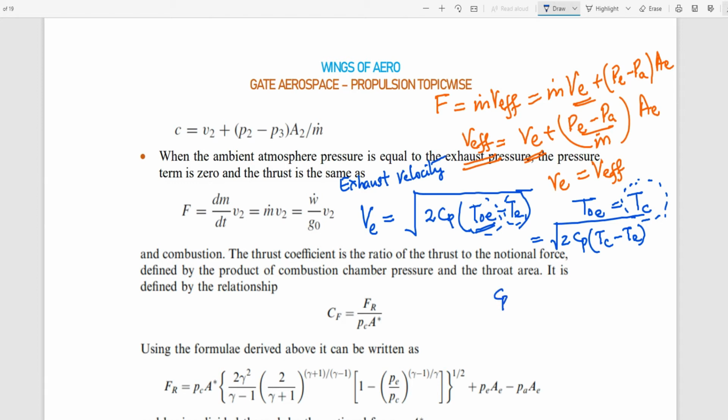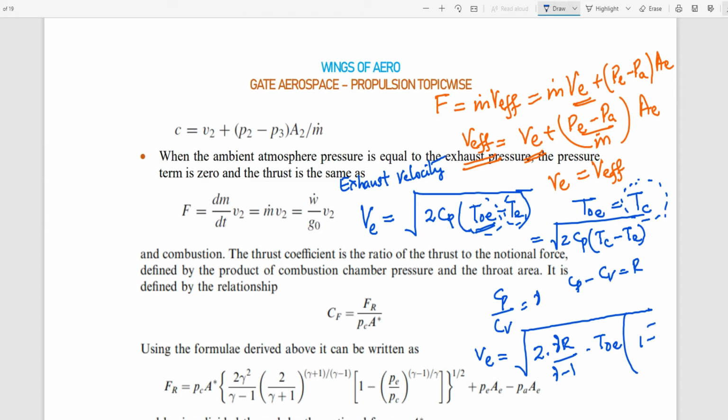You know what Cp is: Cp by Cv equals gamma, and Cp minus Cv equals R. Based on these relations, we can relate with gamma and R. So VE equals root over 2 gamma R by (gamma minus 1) into T naught e into (1 minus Te by T naught e).